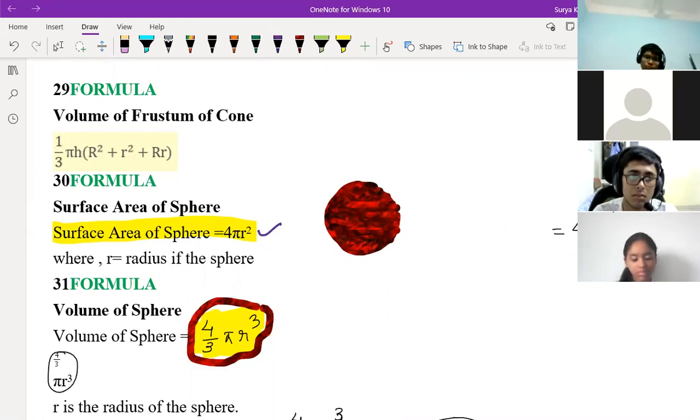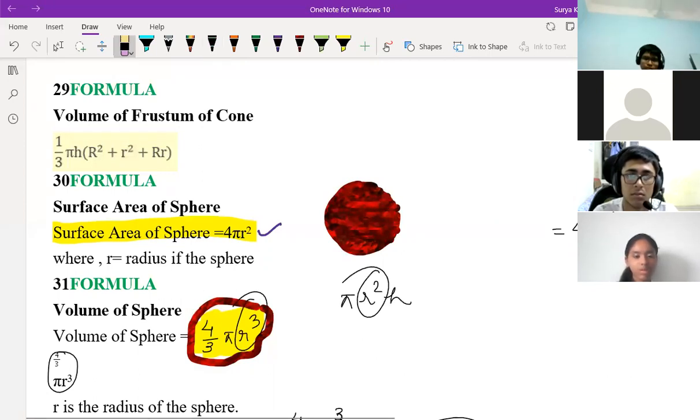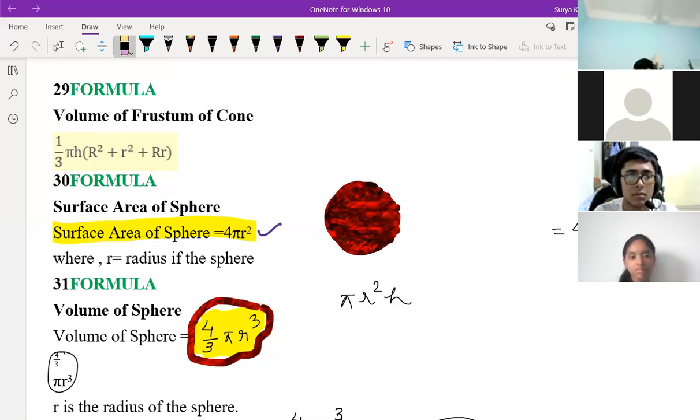I was asking why this unit part. Here pi r square h is coming. Why here r square and why r cube? Because in the cylinder, radius and height both are there, so we are getting m cube. The unit is m cube because radius square is meter square and height is also meter, so meter square into meter is meter cube. And in the case of a sphere, r cube is there, which means meter cube only.